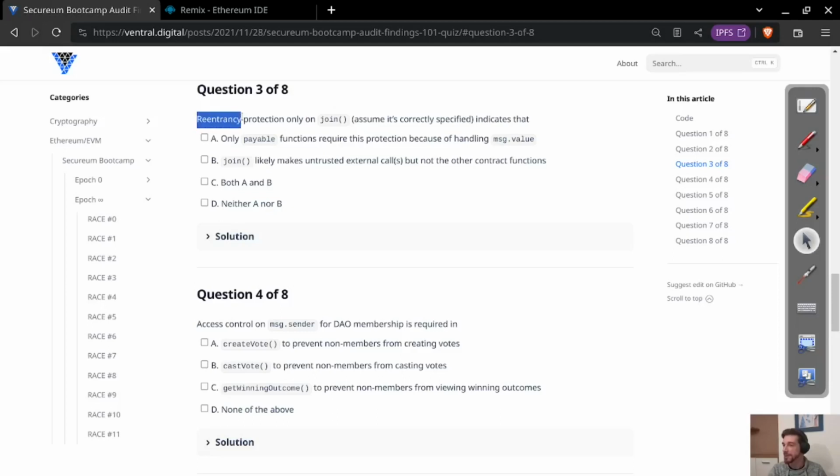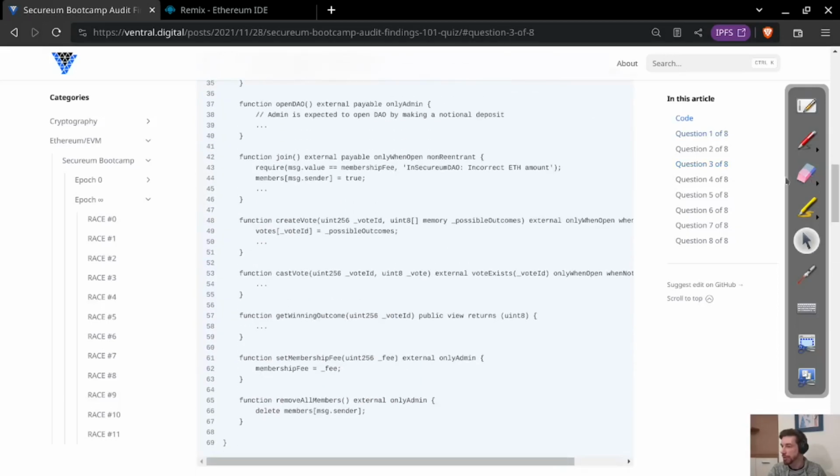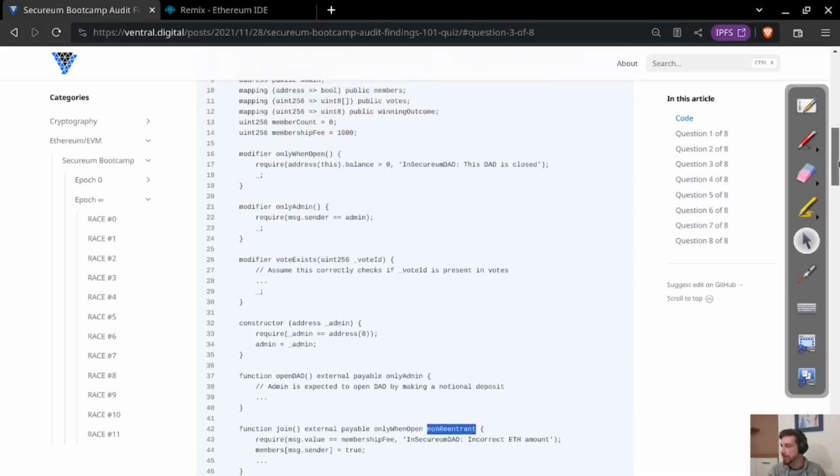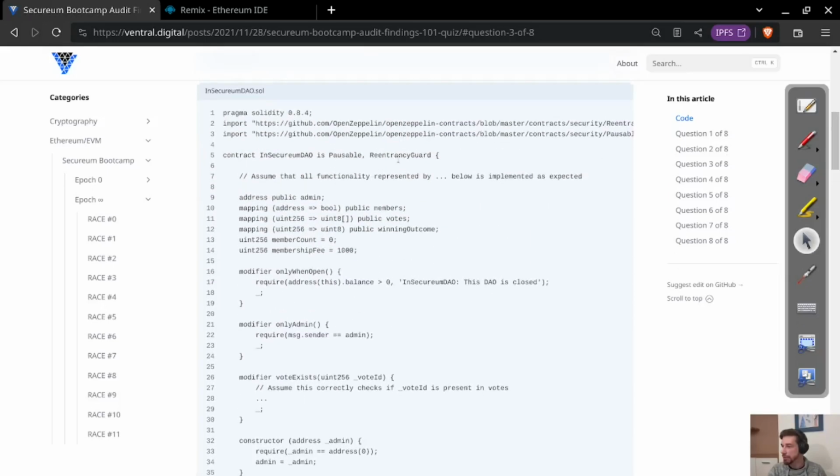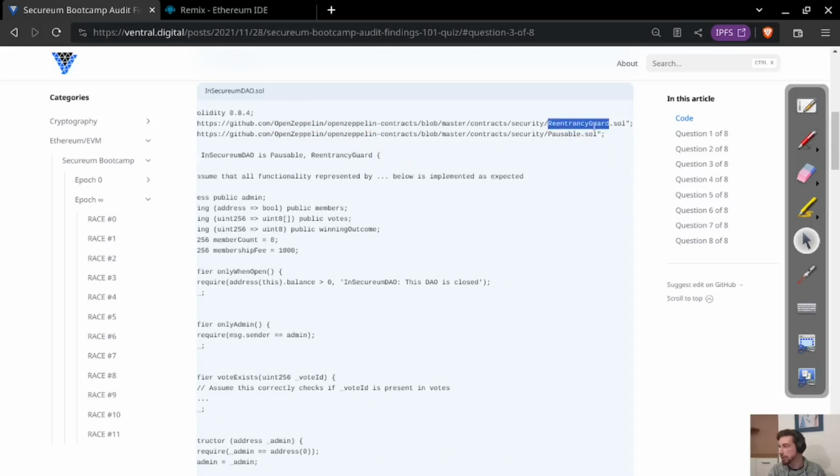So here it says that reentrancy protection is only on join, so a reentrancy guard modifier was only applied on the join function, which we can see right here, nonReentrant, which is a modifier that comes from the fact that the Secureum DAO is extending the ReentrancyGuard contract, which comes from the OpenZeppelin package, ReentrancyGuard.sol here.